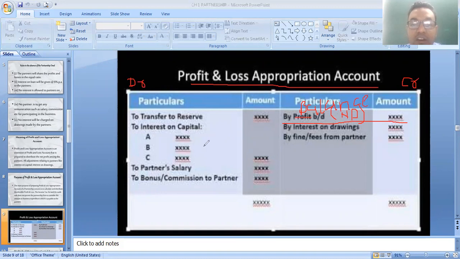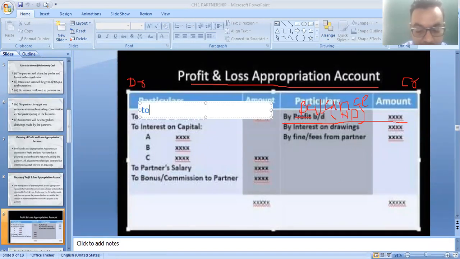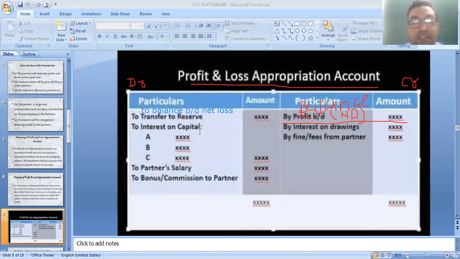Now in the same way, if it is loss, then it is written on the debit side, to balance brought down, if it is net loss. Okay, so these things you have to remember. This is your starting point. If net profit, then it is transferred to the credit side. If net loss, then it is transferred to the debit side of profit and loss appropriation account. This is your starting point. Any one is there, both are not possible.